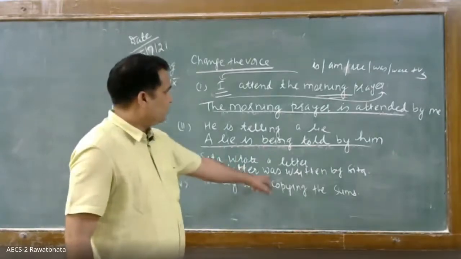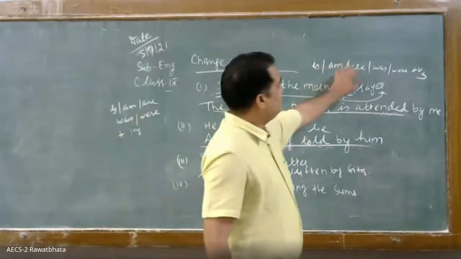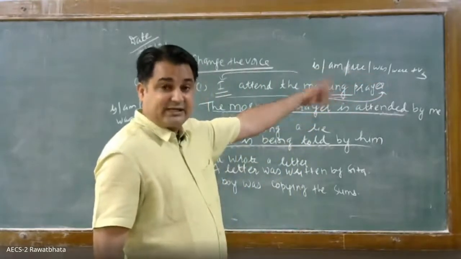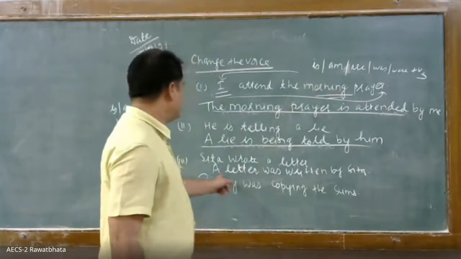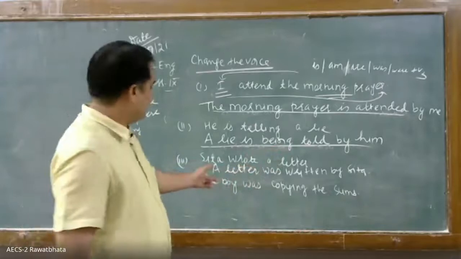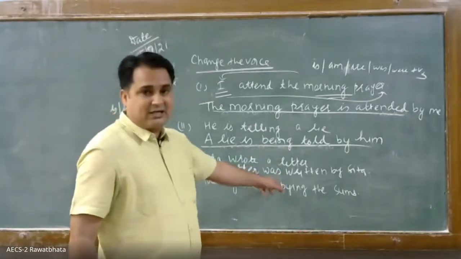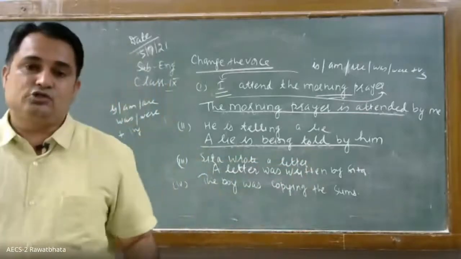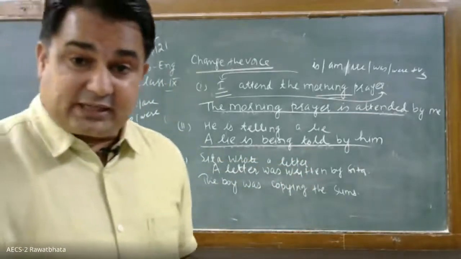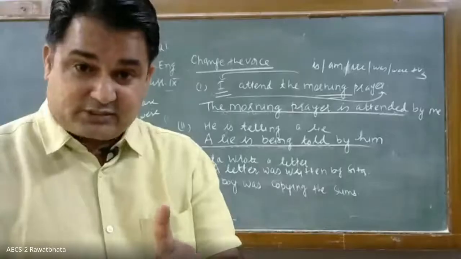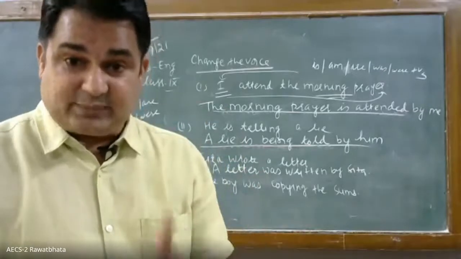So a letter, as we discussed, is, am, are, was. In case of simple present and simple past, plus third form. Sita wrote a letter, this is of past. So with a letter what will come? A letter was, third form of the verb. A letter was written by Sita. So what did it become? A letter was written by Sita. Is it clear to you, children? Yes, sir.